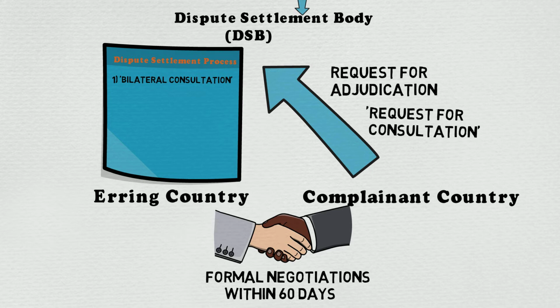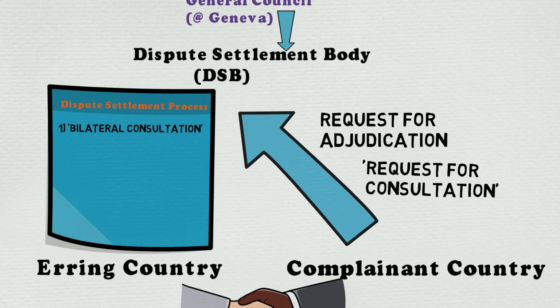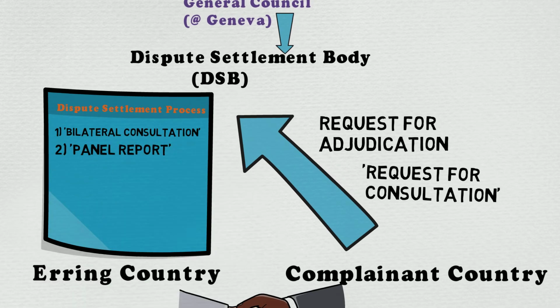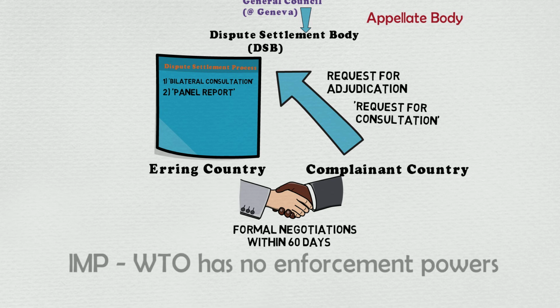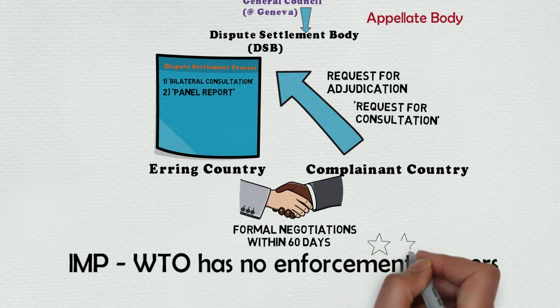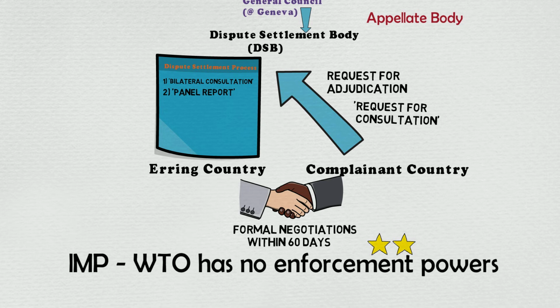The DSB, upon hearing representations by both sides, delivers a verdict. This verdict can be further challenged in the appellate body. After the final verdict of the appellate body, the erring nation is directed to make changes in its laws and comply with the WTO rules within a reasonable time. But the important thing to note here is that WTO has no enforcement powers, so the erring country may or may not make changes to its laws.